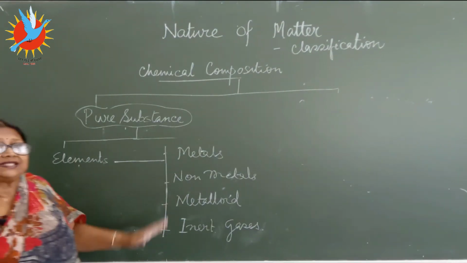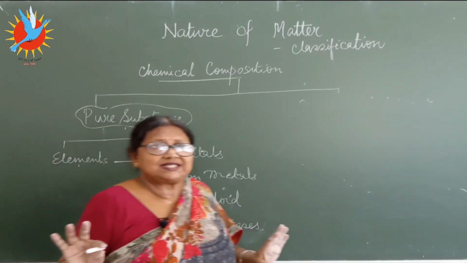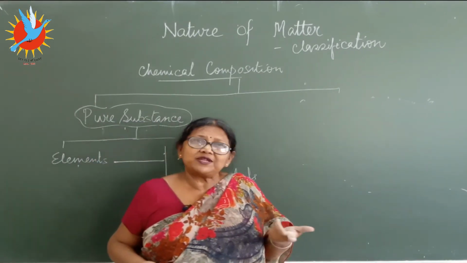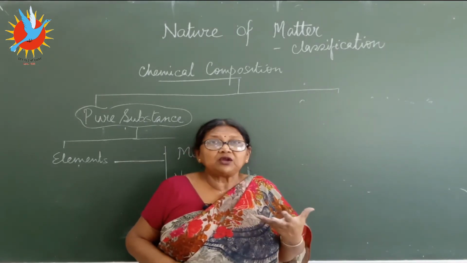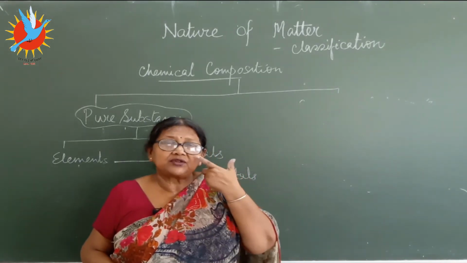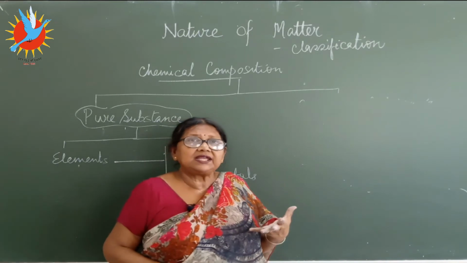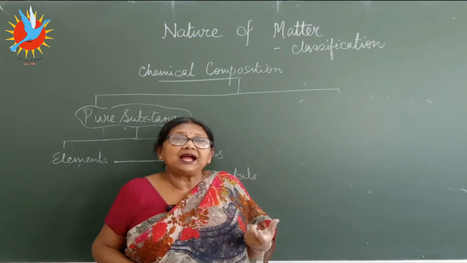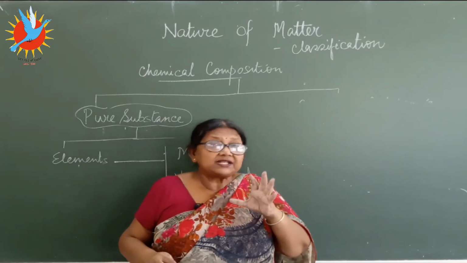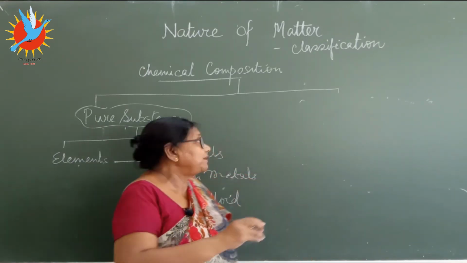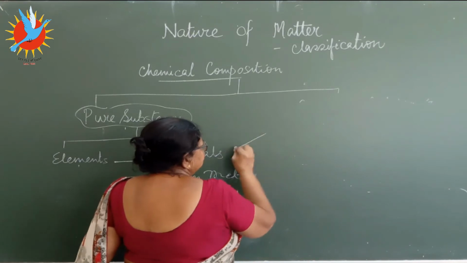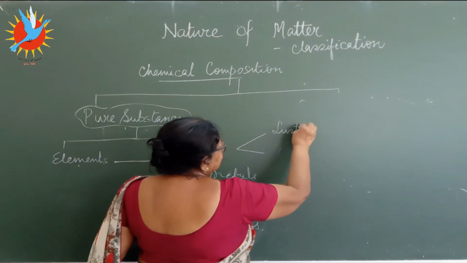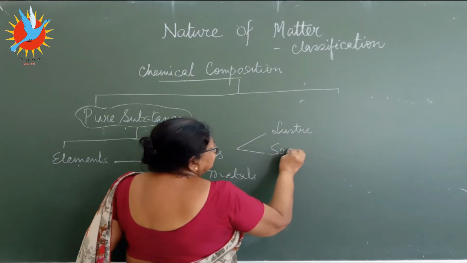Now metals, you know what are metals. Metals are from the earth's crust. In geography you must have learned, from the ores, metals are extracted. From the earth's crust they're taken out. The pure metals which we extract from them are shiny. The two most common features about metals are two words we use: luster and sonorous.